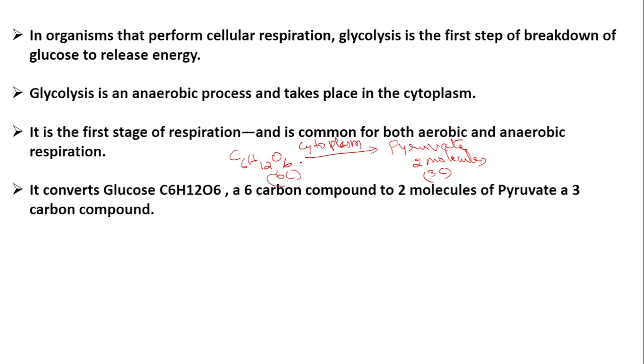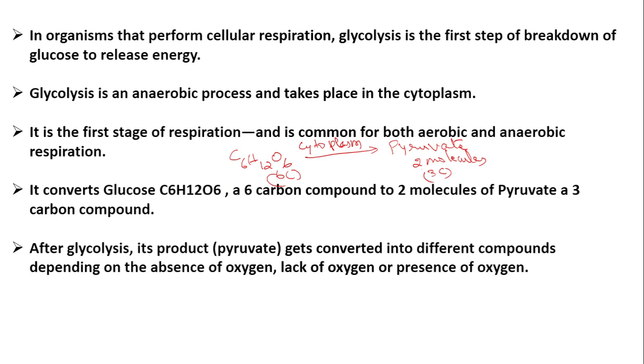So the 6 carbon compound glucose splits into 2 molecules of a 3 carbon compound called pyruvate, which takes place inside the cytoplasm. This is the first step of cellular respiration. Now next, depending on the presence or absence of oxygen, this pyruvate gets converted into different products. In the presence of oxygen, this pyruvate will completely break down into carbon dioxide and water, releasing a huge amount of energy. In the absence of oxygen, there will be incomplete breakdown.